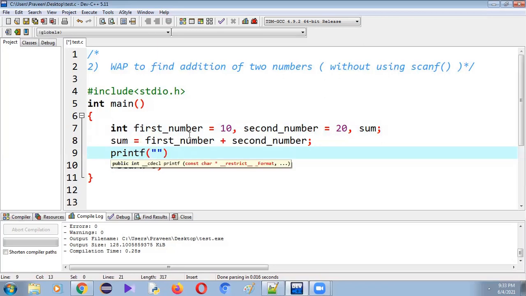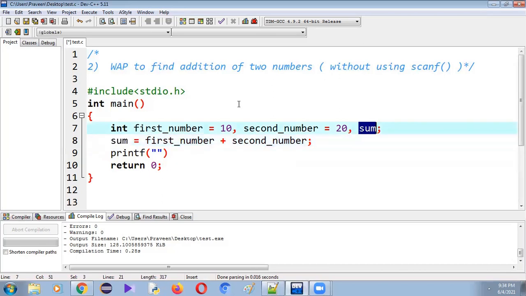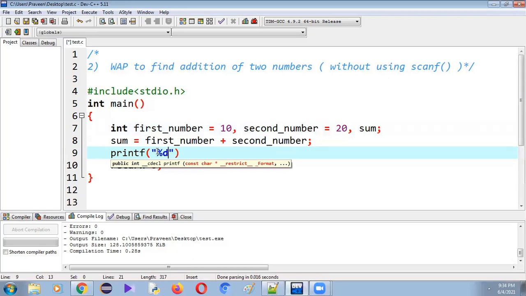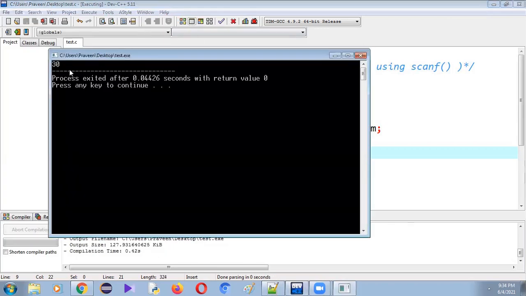Next we want to print that sum value. I already said that whenever we are trying to display any variable value, we have to specify which type of variable value we are displaying on the console. Now we are going to display the sum value. So sum is a variable of which data type? Integer data type. Which format specifier do we have to use to display the integer, either %d or %i. Here I am using %d and the variable name is sum, and let me terminate the statement with a semicolon. Save this program, compile and run it. So how much is the result?